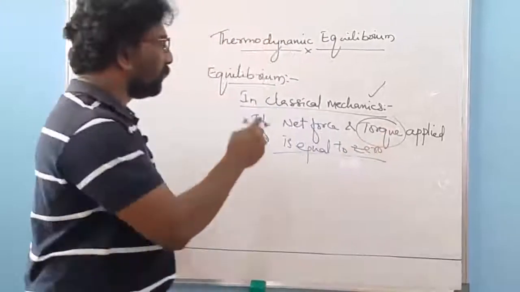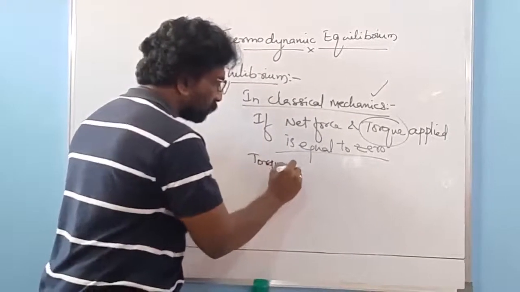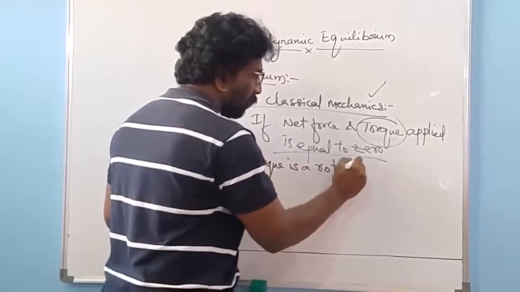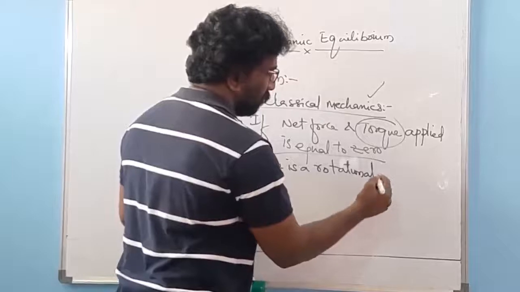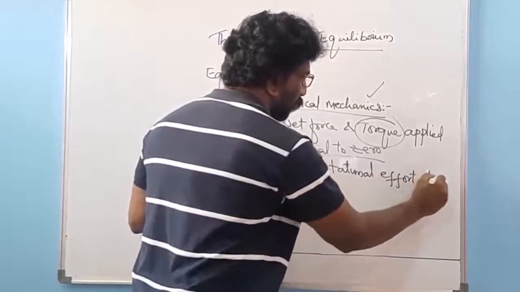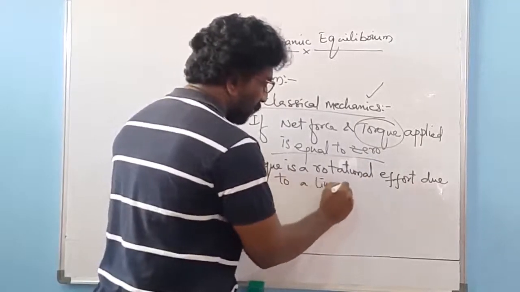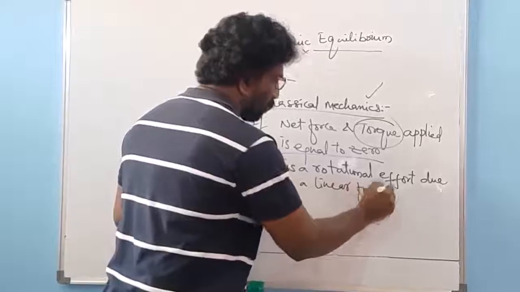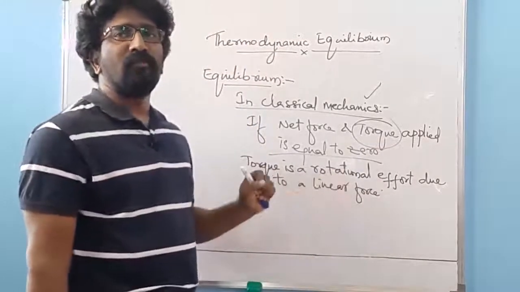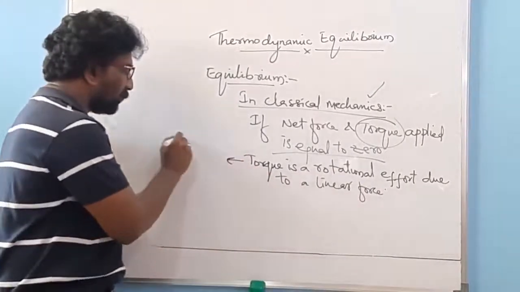So torque is a rotational effect due to a linear force. Now this torque is denoted by tau.